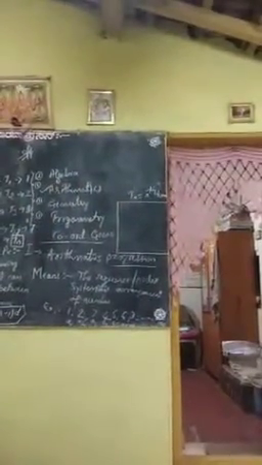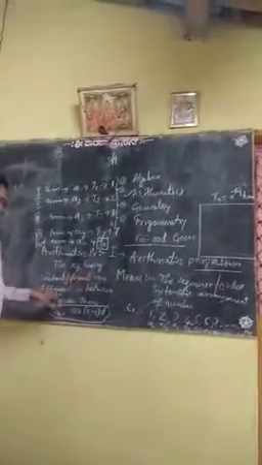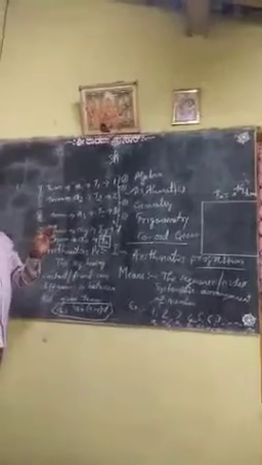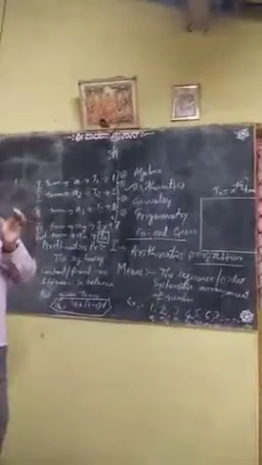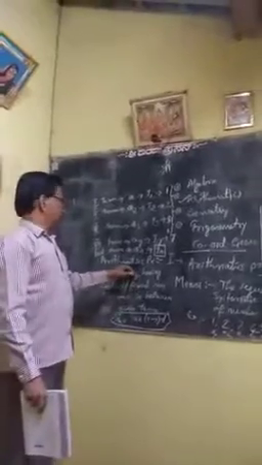Arithmetic progression means the sequence is having a constant or fixed common difference between any two given terms. In between any two terms, the common difference is equal. Such a sequence is known as an arithmetic progression.